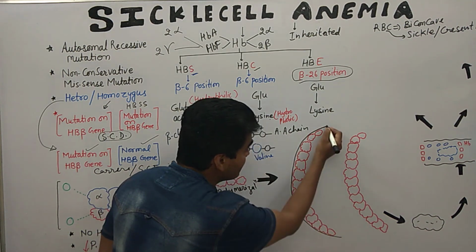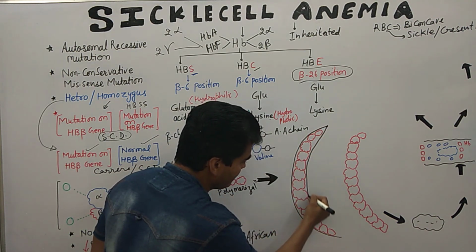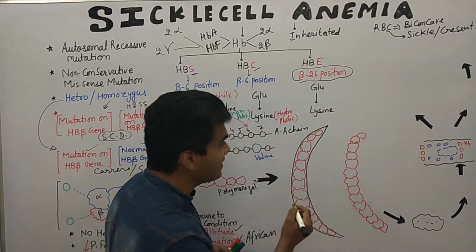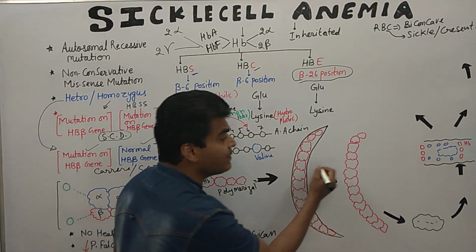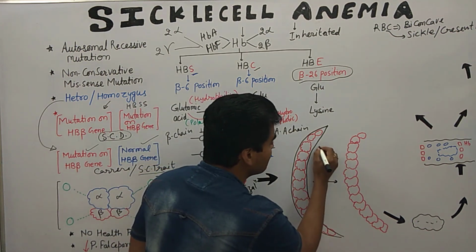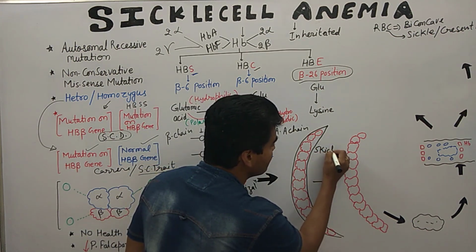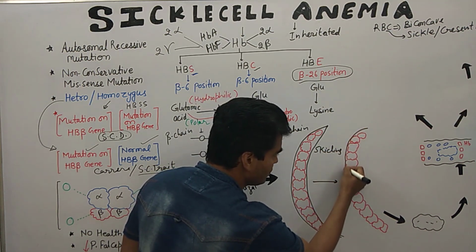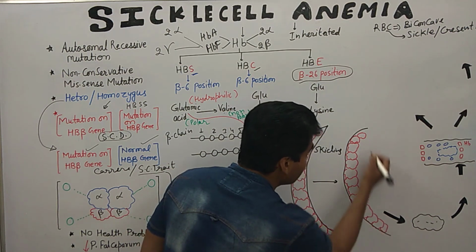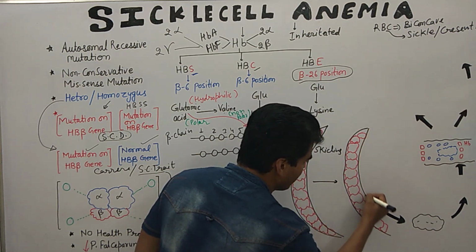So this is our sickle shape. This formation is known as sickling, and there is repeated sickling. So many sickling events occur in this kind of condition.